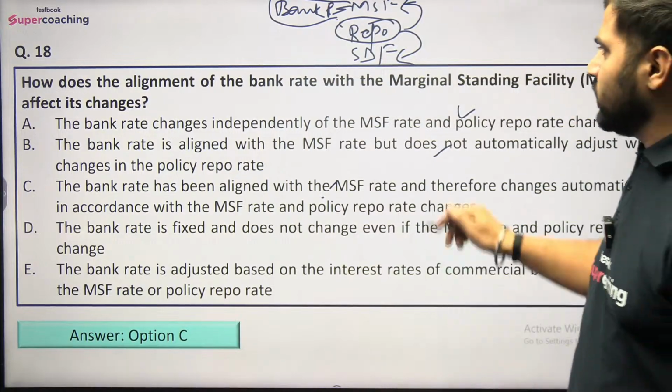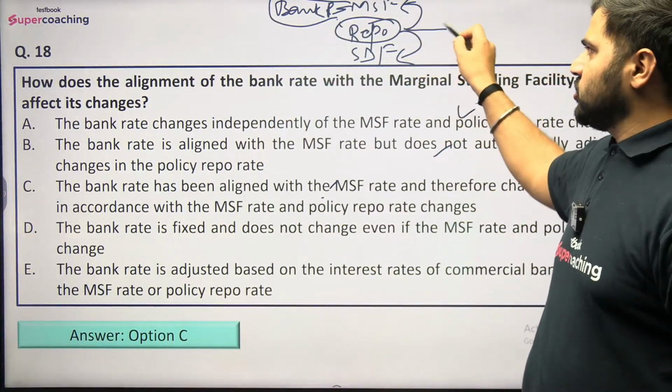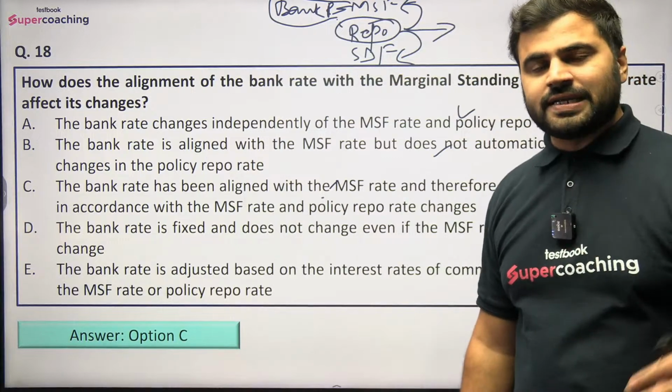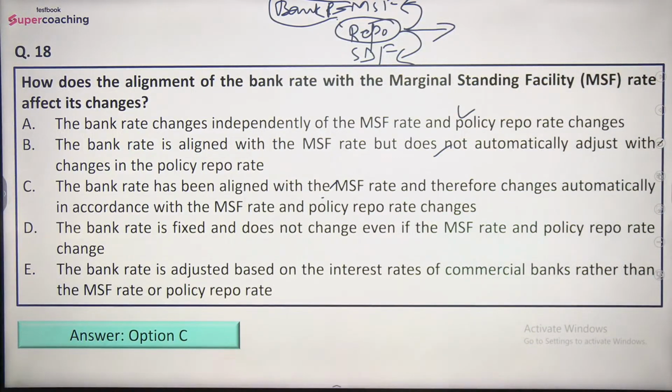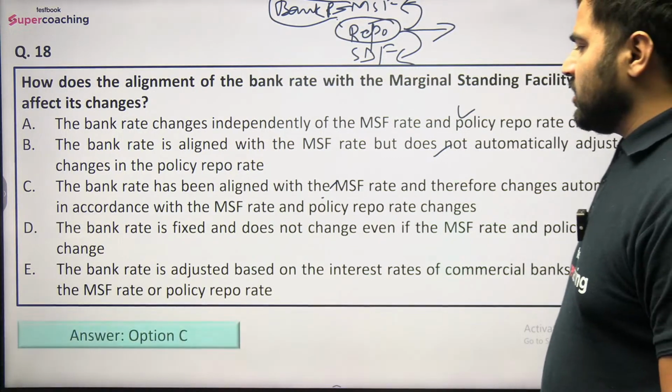Right, so RBI does not need to change every rate every time. They just change the repo rate and automatically all the rates get basically changed. ठीक है, according to the system that RBI has set. So यहाँ पे that is the option number C is the right answer.